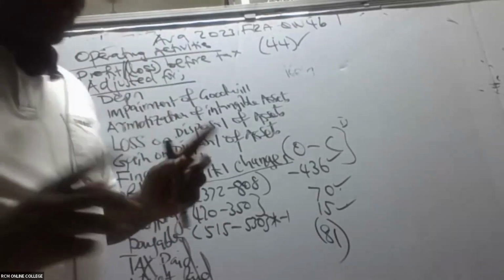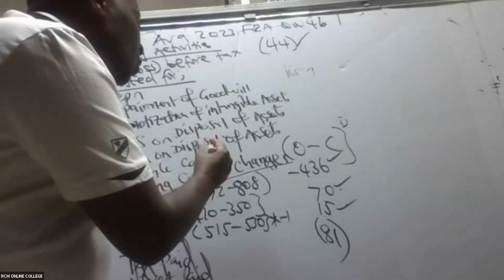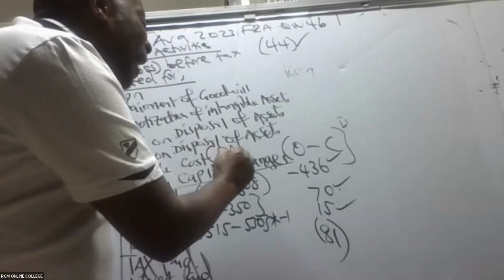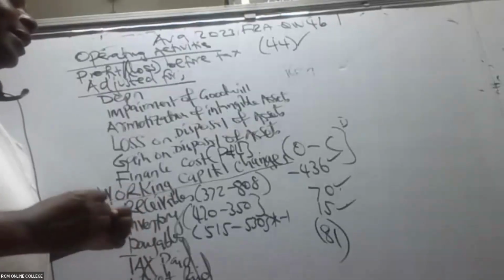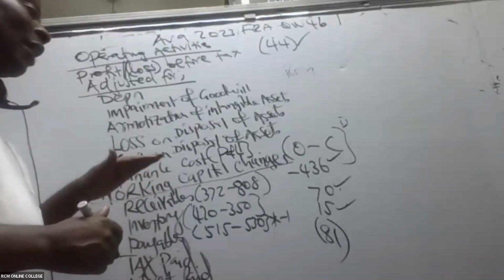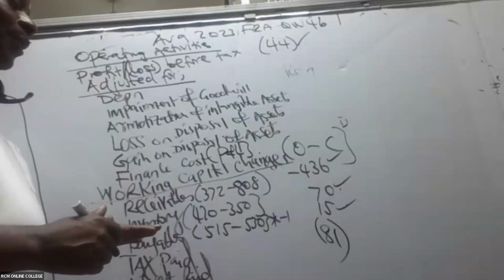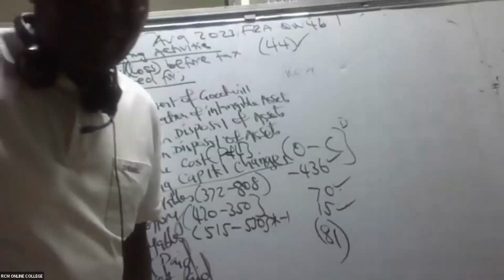Like in this question, go to the P&L. This finance cost, you shall always read it as it is given in the P&L, and you'll be able to get a free mark. So finance cost, how much is the finance cost?